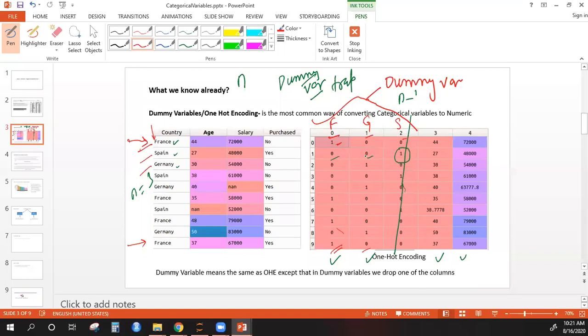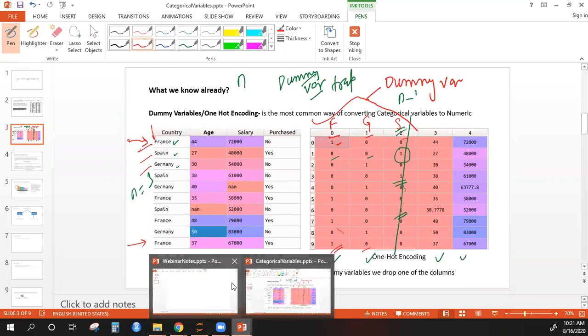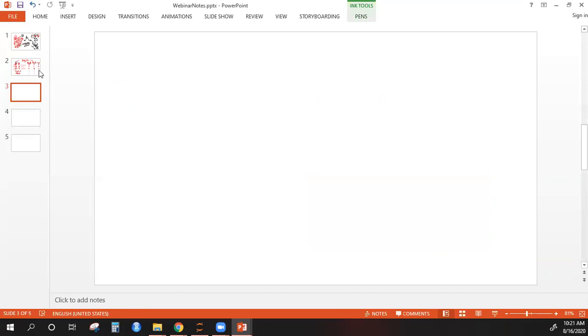Okay, obviously these two will be 0 at that time, this will be 1. Okay, similarly here or here. Now even if we omit this column, the model can very easily know that it is actually Spain. Okay, actually these two being 0 represents the country Spain. So that is actually taken care of when we have the intercept.